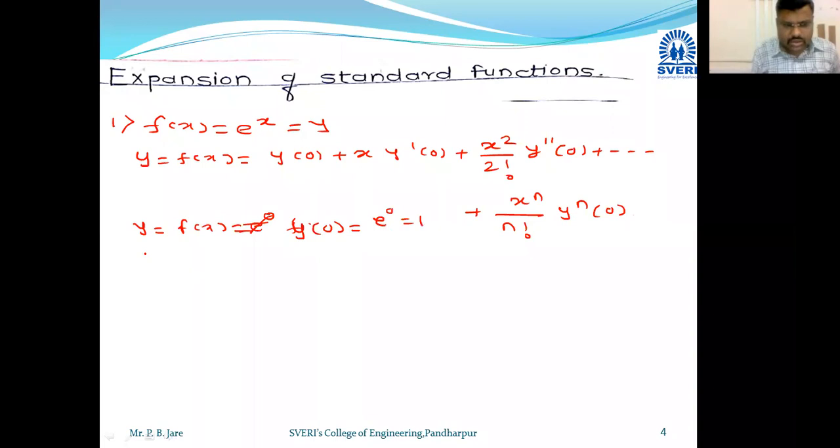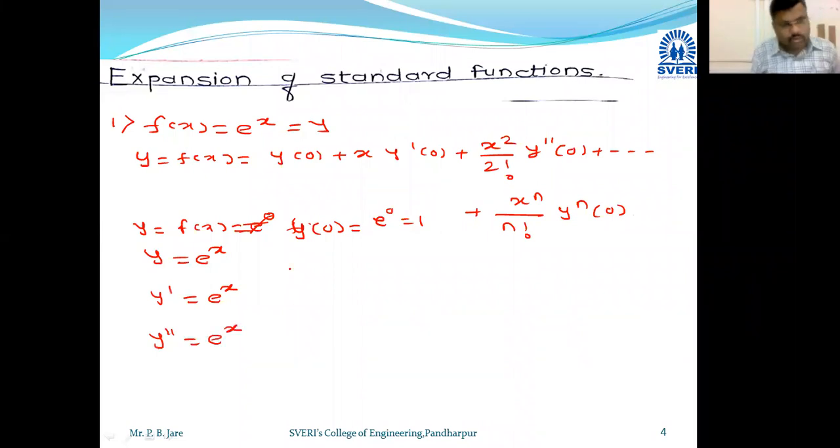Now next, we know that y is equal to e raised to x. Second, we calculate y dash. What is y dash? E raised to x. What is y double dash? E raised to x. For any derivative we get e raised to x. So y of 0 we got 1, y dash of 0 we got 1, y double dash of 0 we got 1. We put these in the equation to get the Maclaurin series.